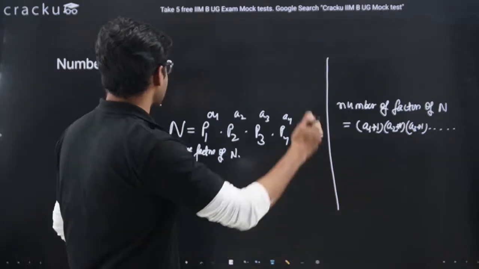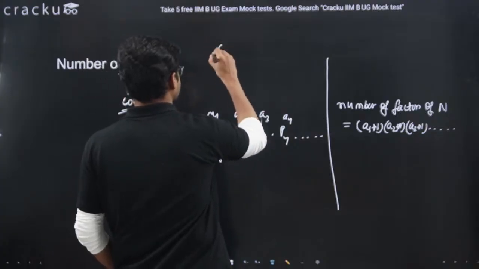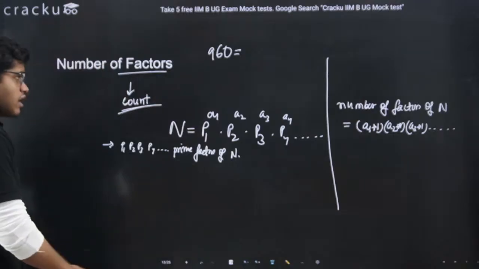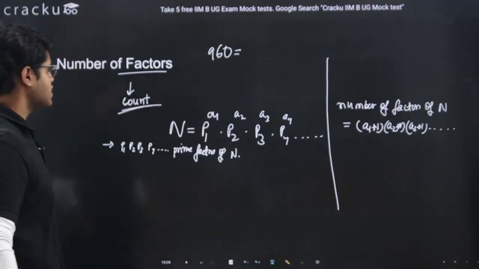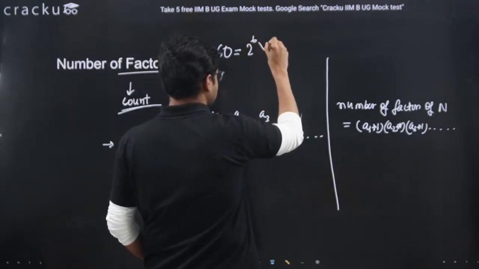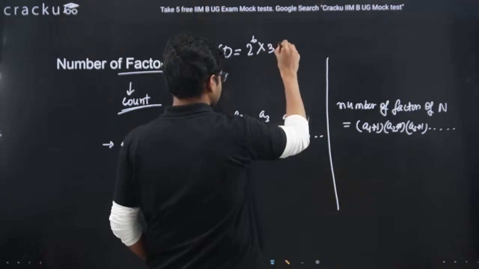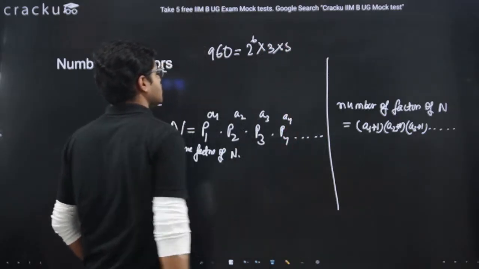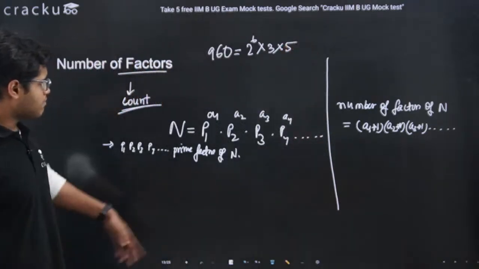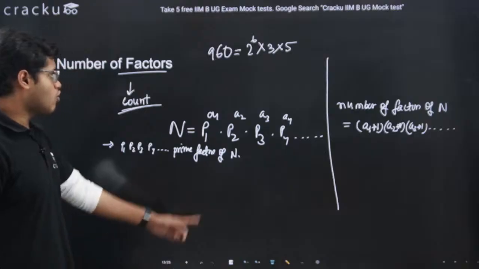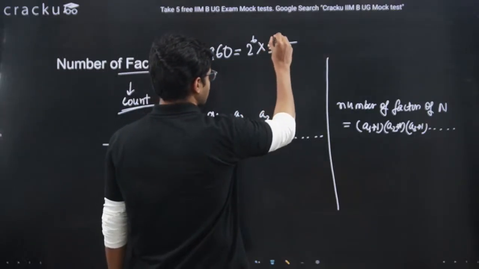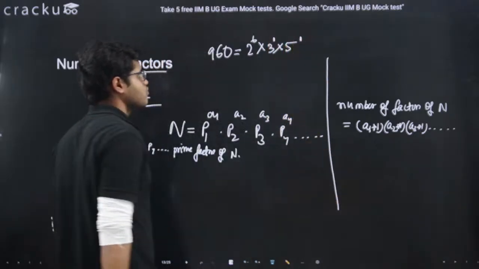Let's take the example of 960. We have done the prime factorization. If you have forgotten, please go to the previous slide and see. 960 was 2 to the power 6 into 3 into 5. This is the prime factorization of 960. So we have the prime factors 2, 3 and 5. We also know the powers: 2 to the power 6, 3 to the power 1 and 5 to the power 1.